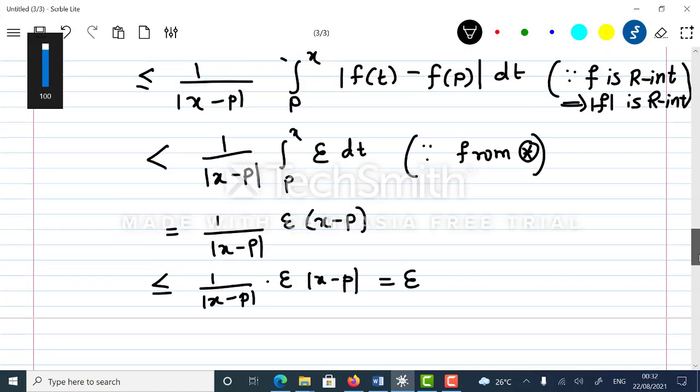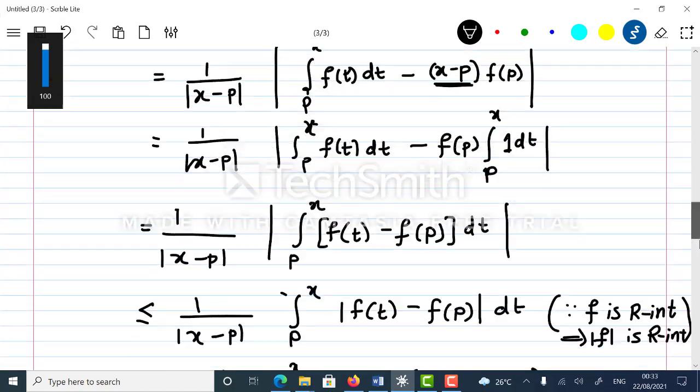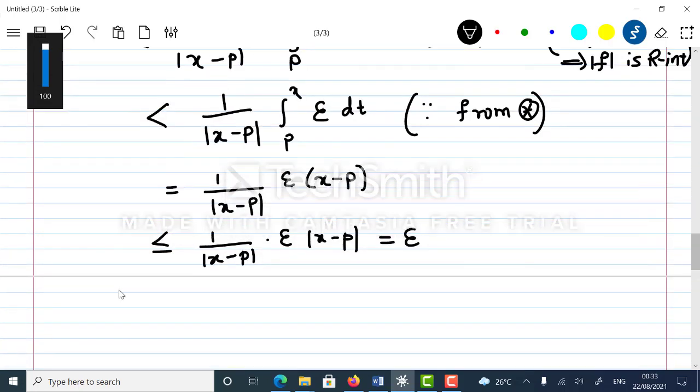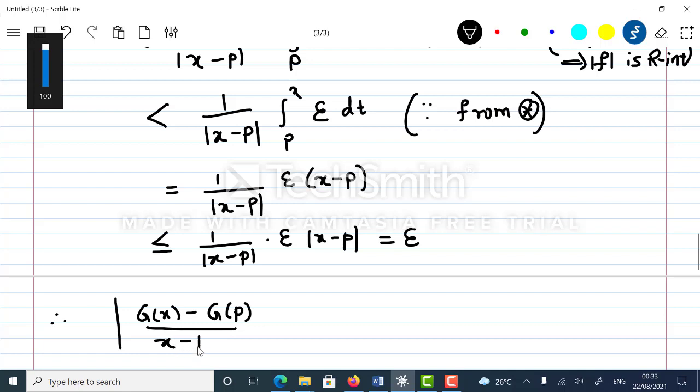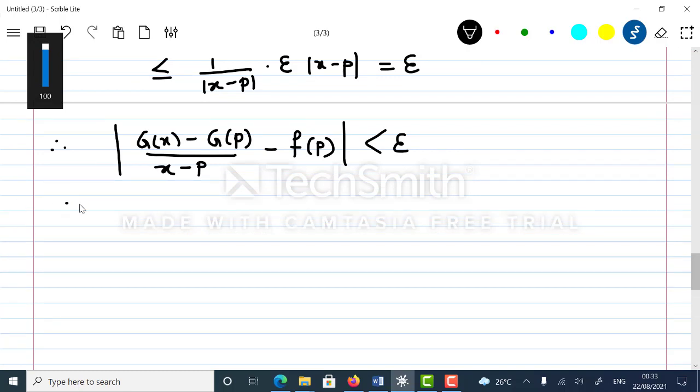So we have proved that we started with this difference and we have shown that this difference turns out to be less than epsilon. So therefore modulus of g of x minus g of p upon x minus p, minus f of p, this difference turns out to be less than epsilon. This would imply g is differentiable at p.